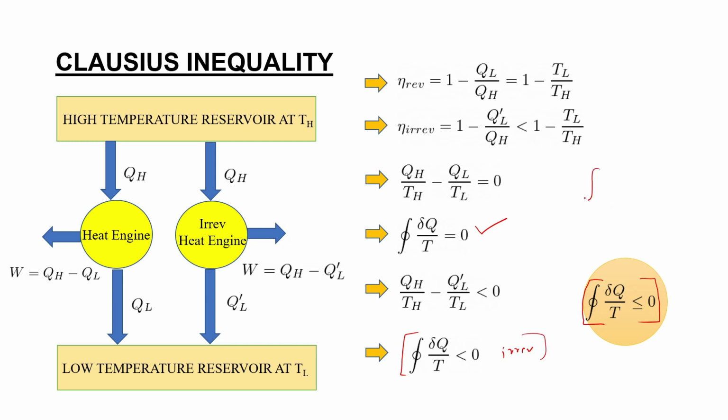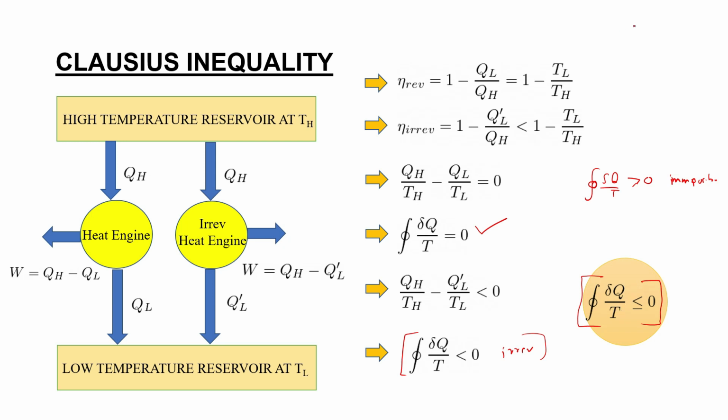And if cyclic integral of delta Q by T is greater than 0, you can definitely say that this is an impossible engine, because according to Clausius inequality, for any cycle, cyclic integral of delta Q by T will be less than or equal to 0. This is what Clausius inequality says.